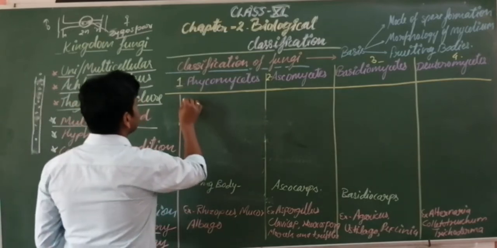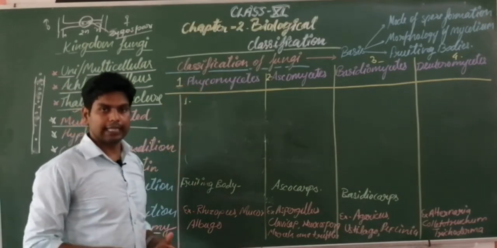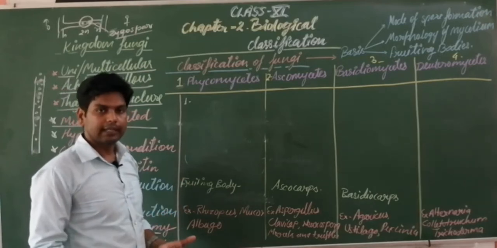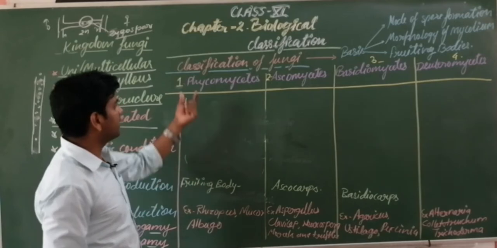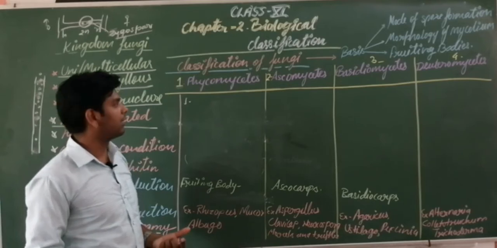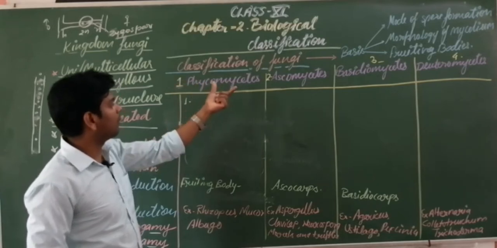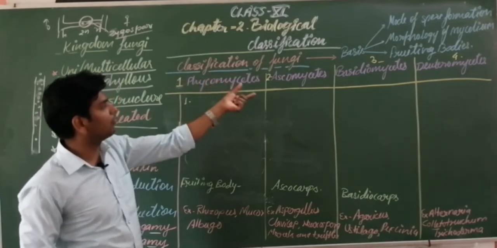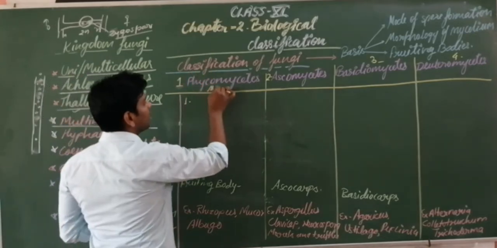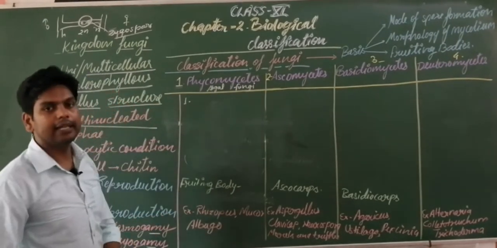So let's discuss first here, phycomycetes, the first category. Students, phyco is the term used for algae. Algae relate to water, and most algae grow inside the water and some grow in moist places. So this is the fungus that behaves like algae, but it doesn't have chlorophyll. So phycomycetes is the category, one of the four classes of fungi. You can say this is algal fungi. Algal fungi means it behaves like algae. That is why it is algal fungi.